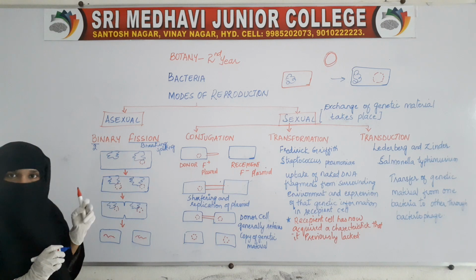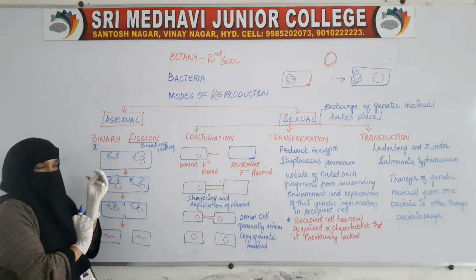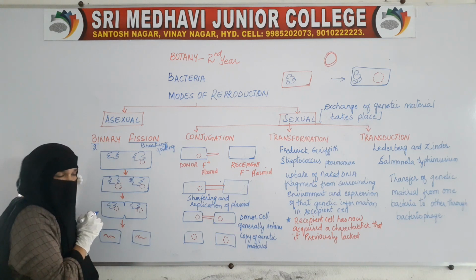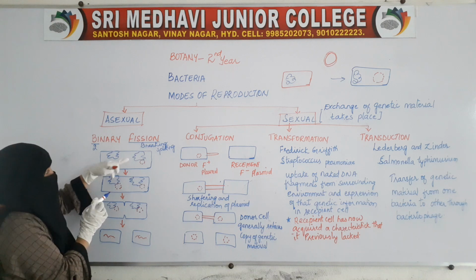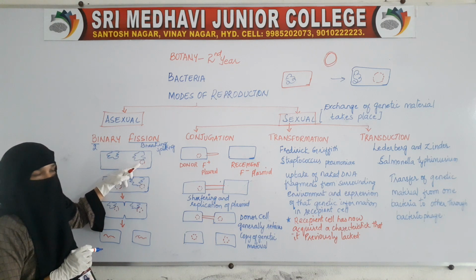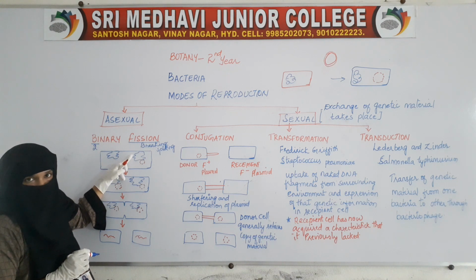Now, how does it reproduce? At the time of cell division the DNA attaches itself to the mesosome. This red one is the circular coil DNA, which goes and attaches itself to the mesosome.